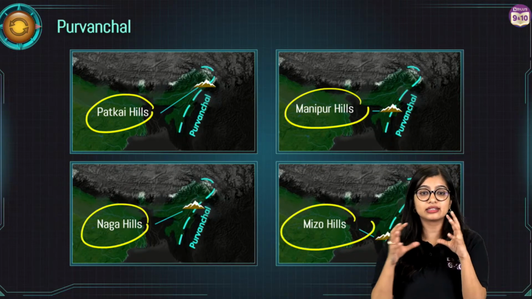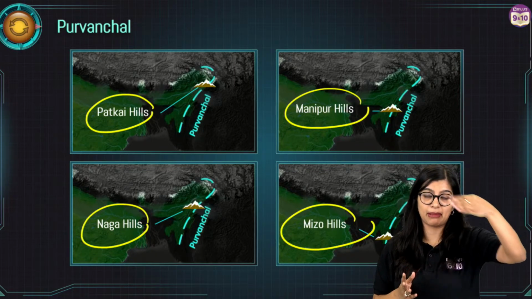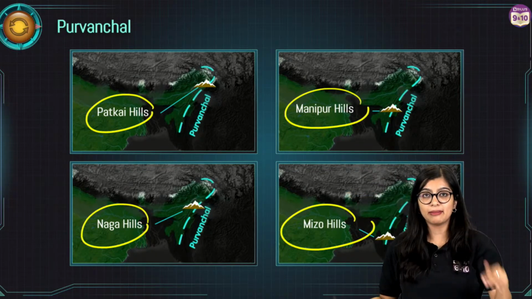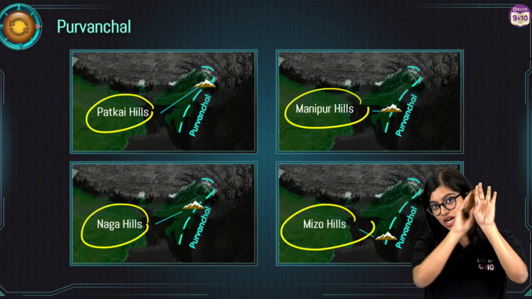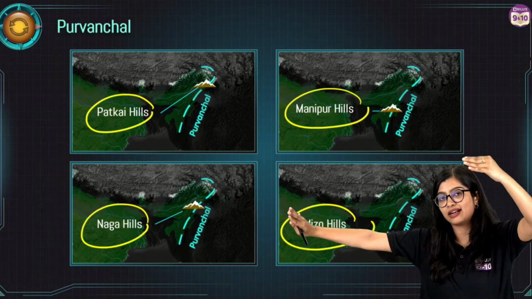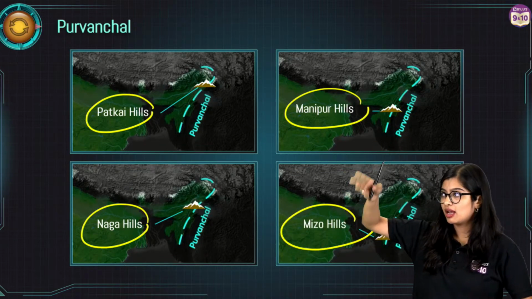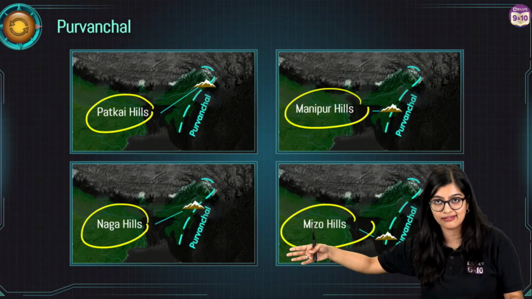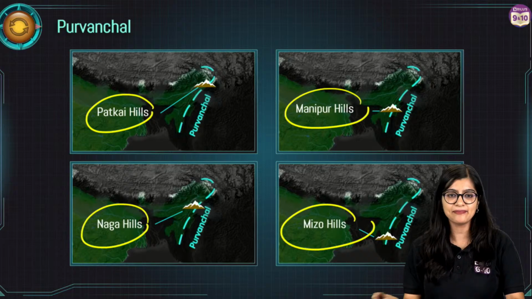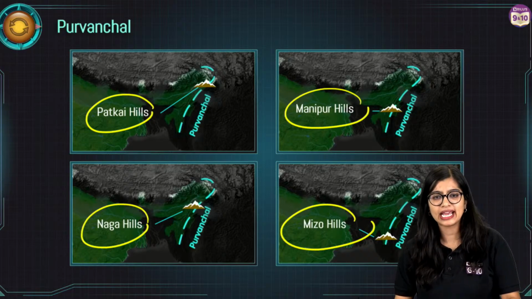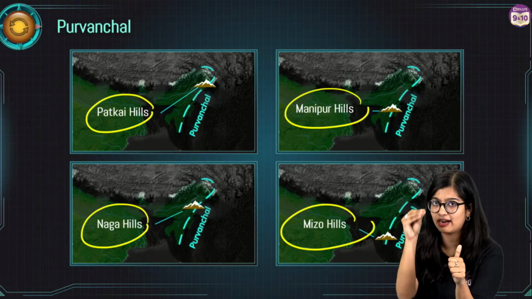So here the trick to remember this particular part is to remember the rivers, right? Remember the rivers that you observe. So from Punjab all the way till here, starting with Indus, Sutlej, then you have your Kali, then you have your Teesta river, Teesta to the Dihang, beyond the Dihang is Purvanchal, okay? Purvanchal hills, you need to mainly know these particular hill regions, right?